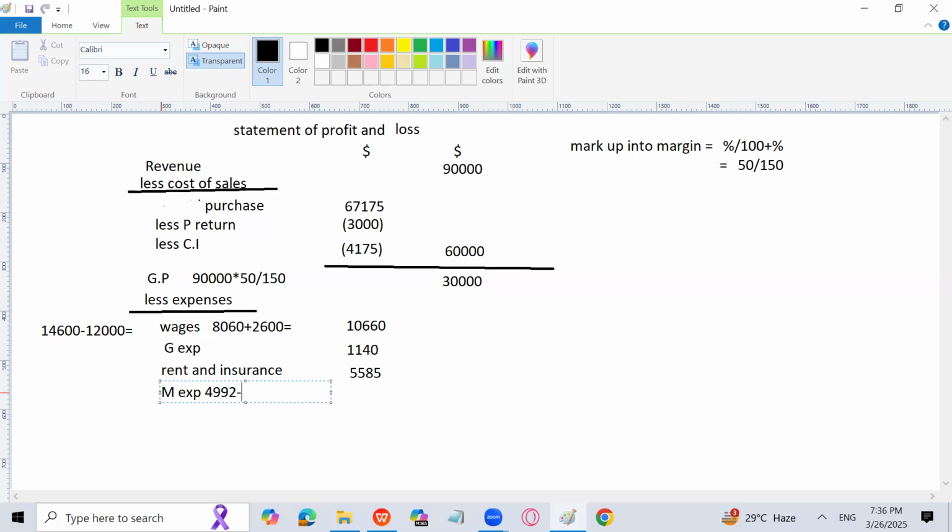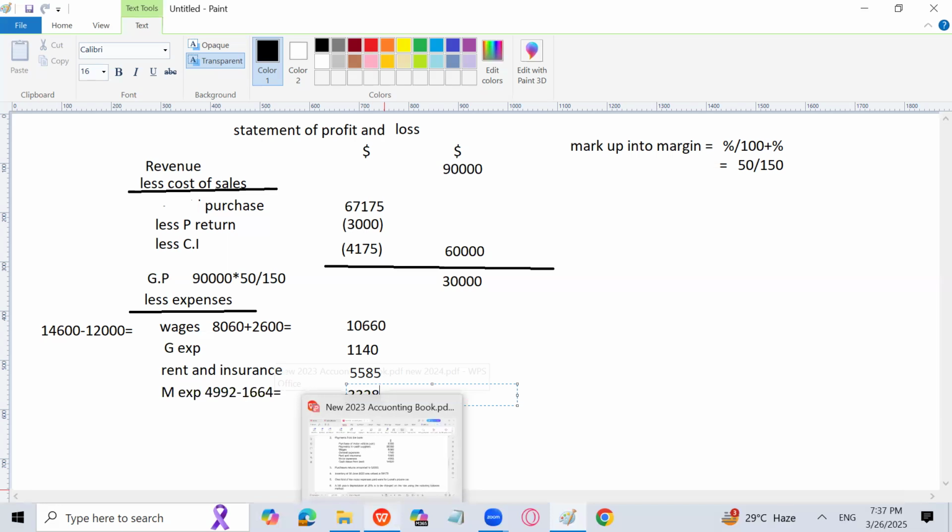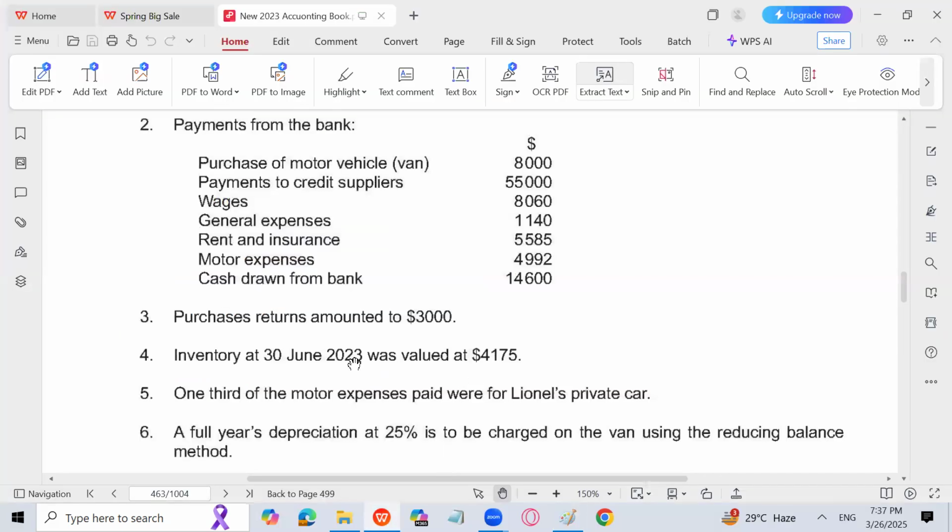It is not motor expenses. Right, 1664. Then 3328. 3328 is going to be the motor expenses, which should be written under the heading of expenses, because he has clearly mentioned that 1/3 of the motor expenses is for Lionel's private car. So that will be part of the drawings.